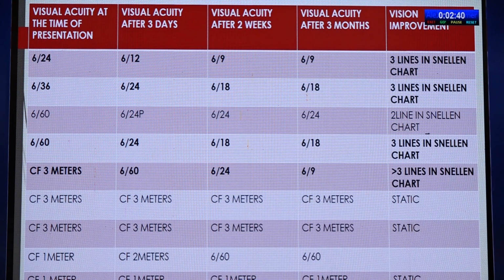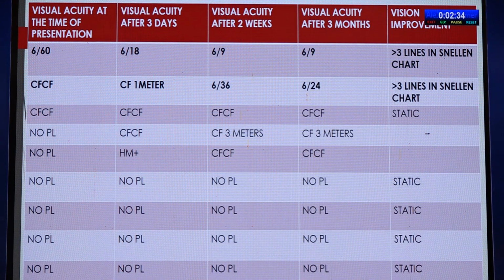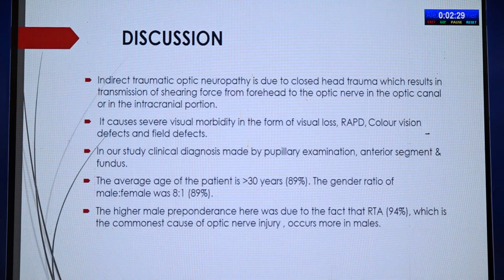This is a master chart showing visual acuity improvement. There is improvement of 2 to 3 lines of Snellen's chart in these patients, and among no perception of light patients, visual acuity improved up to CF 3 meters.